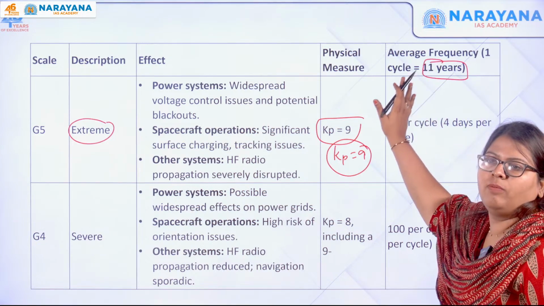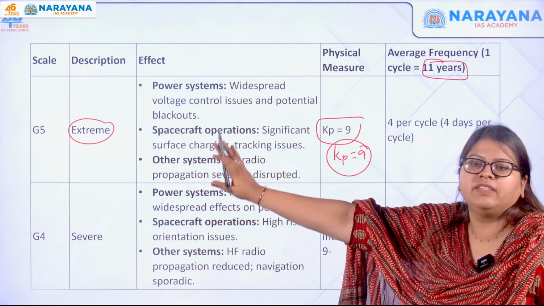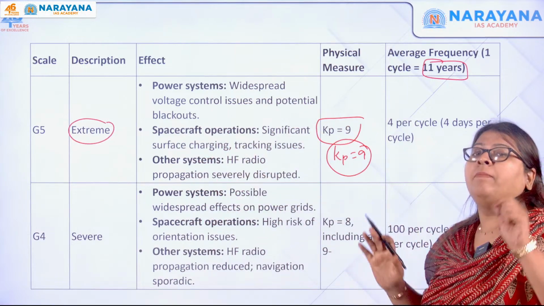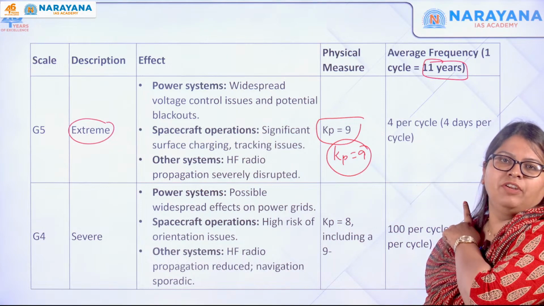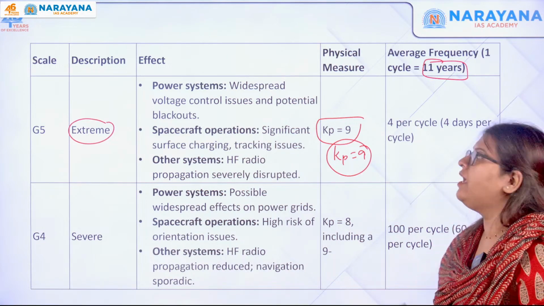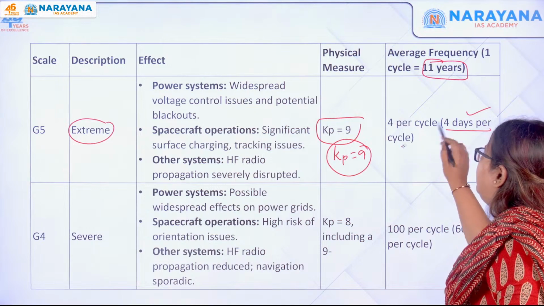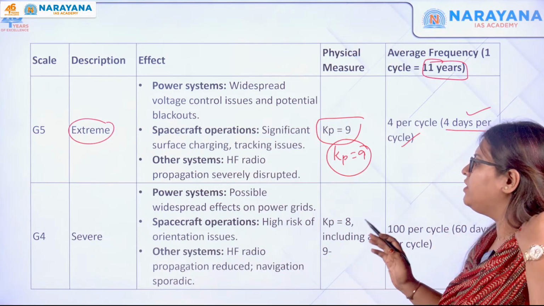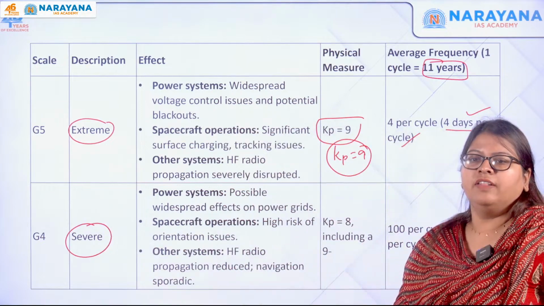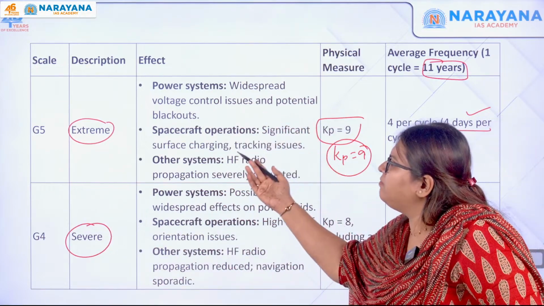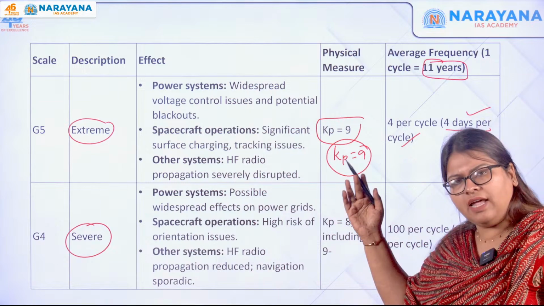When a G5 extreme geomagnetic storm occurs, a maximum of 4 such storms can happen in 11 years. And how long can it stay? 4 days per cycle. Simple. When you see severe, that is G4, Earth has experienced it right now. It impacts power systems, spacecraft and other systems, which is not that important.